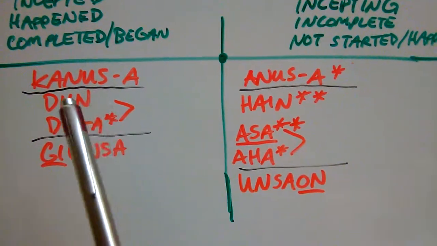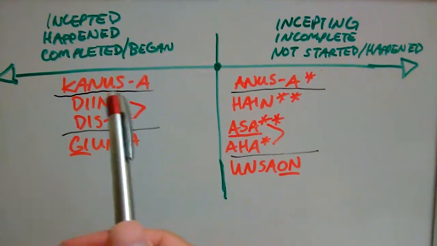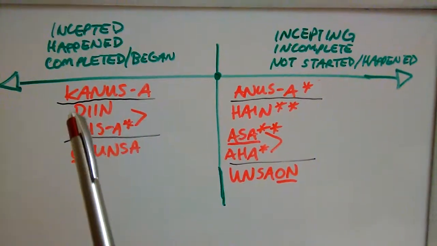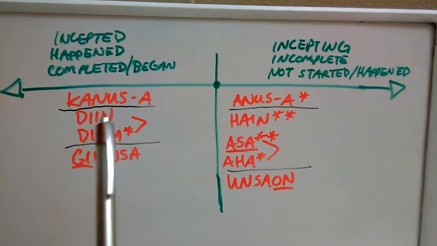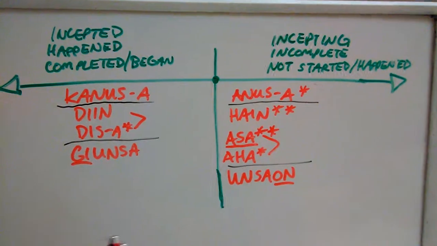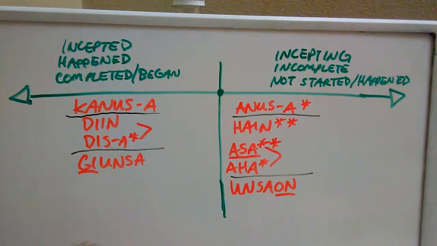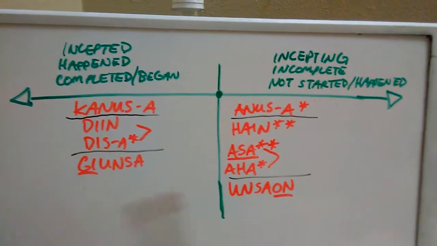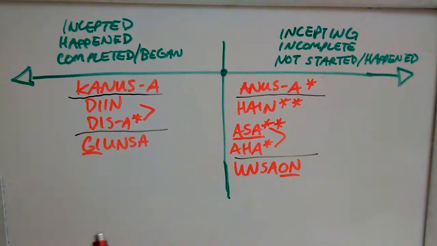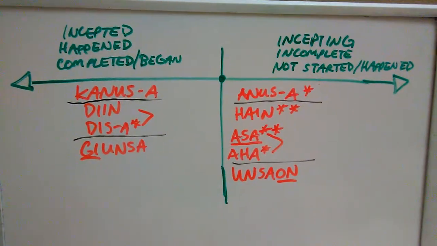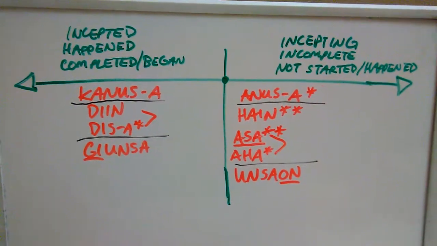Kanusa means when. Now, the reason why I put kanusa here is that kanusa expresses a completed aspect. Something was already done. When did you arrive? Because you're here in front of me, obviously you already finished arriving somewhere. So when did that happen? When did you finish your homework? Because obviously it's in front of me and it's already completed, so you did it already. When did you finish your homework?